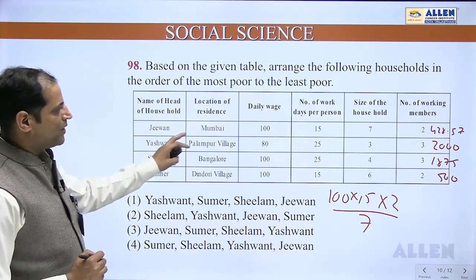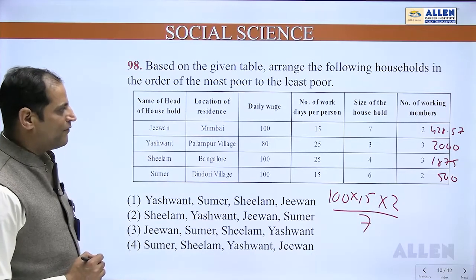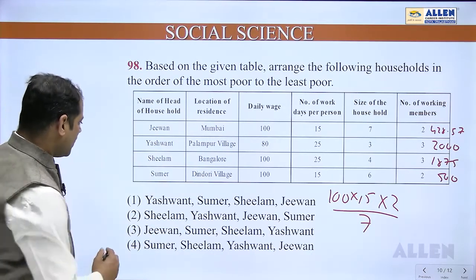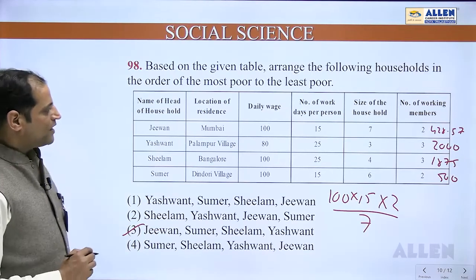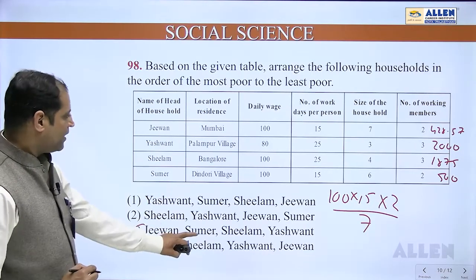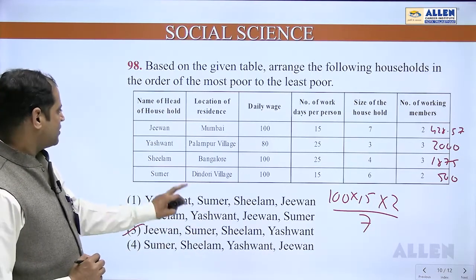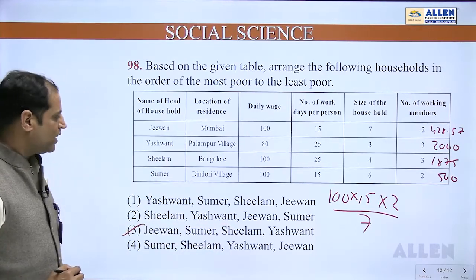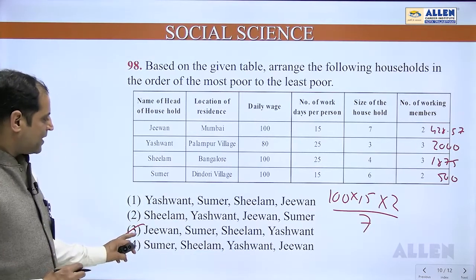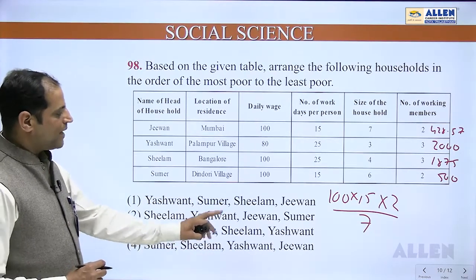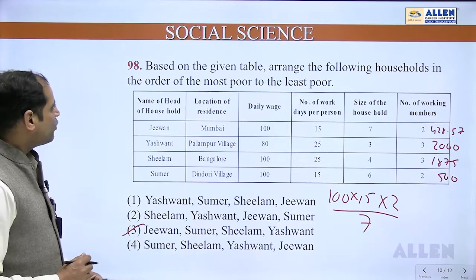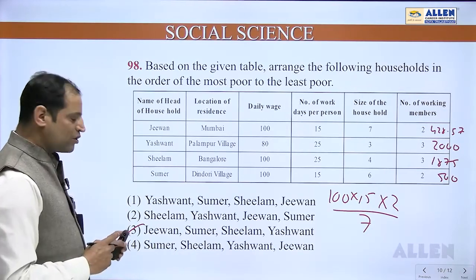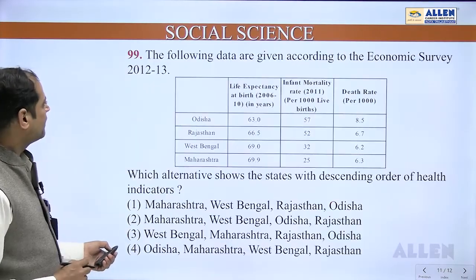Jeevan is the most poor because he is earning only 428.57. After Jeevan comes Sumer, after Sumer comes Seelam and then finally Yaswant. So from most poor to least poor, option number 3 is applicable: Jeevan, Sumer, Seelam and Yaswant. So for question number 98, the correct answer should be option number 3.